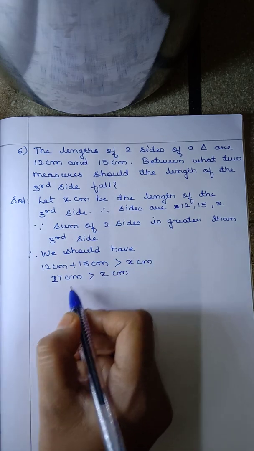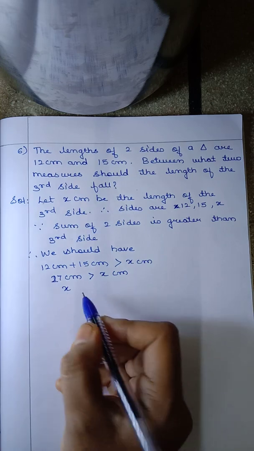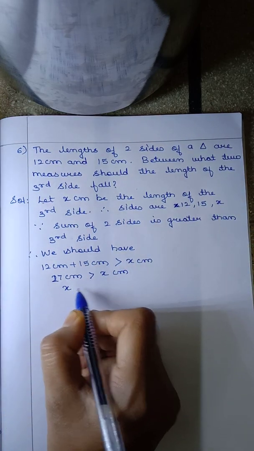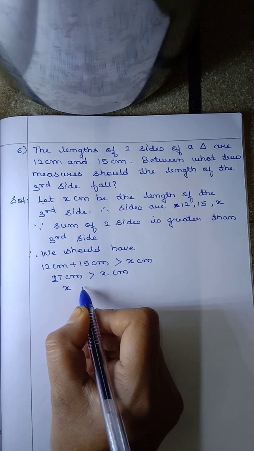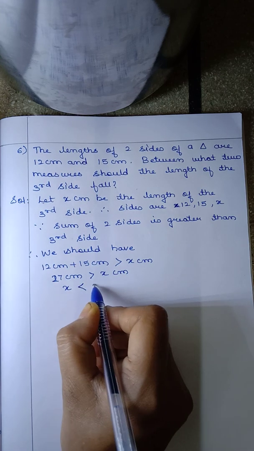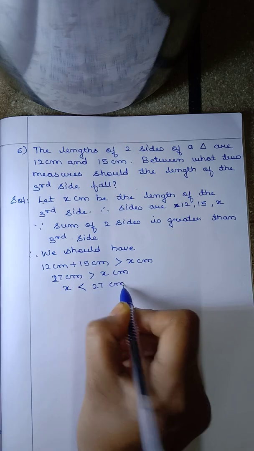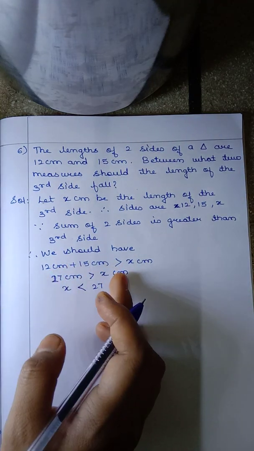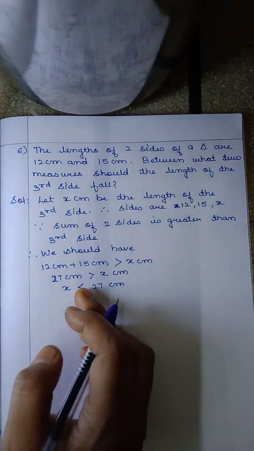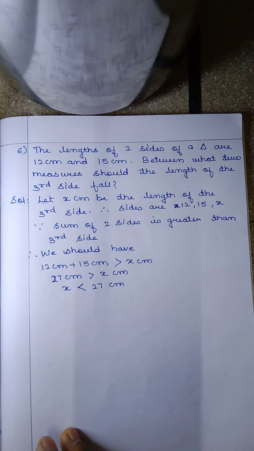Or you can write that the value of x is less than 27 centimeter. If you interchange x to this side and 27 to the other side, the sign also will change. So x should be less than 27 centimeter.